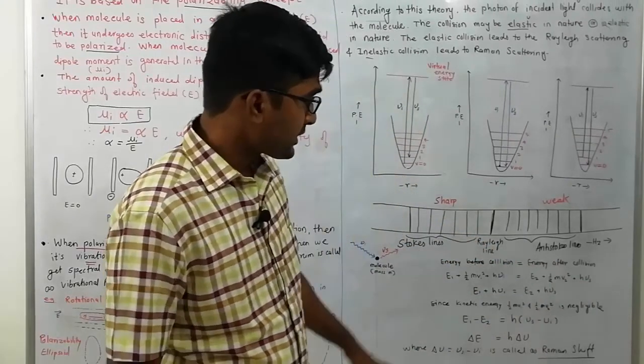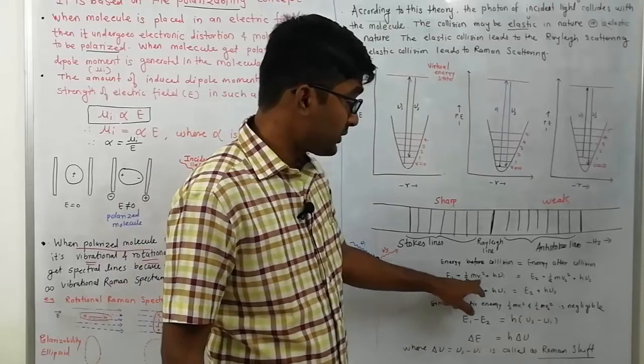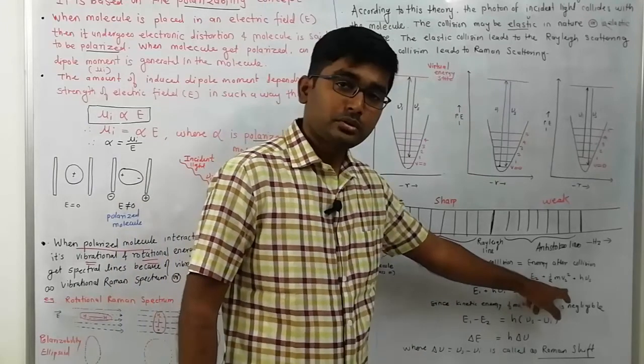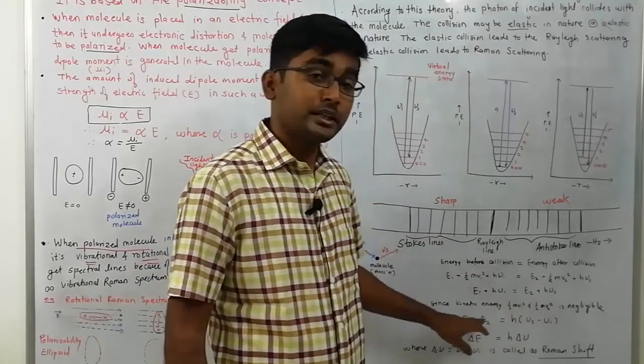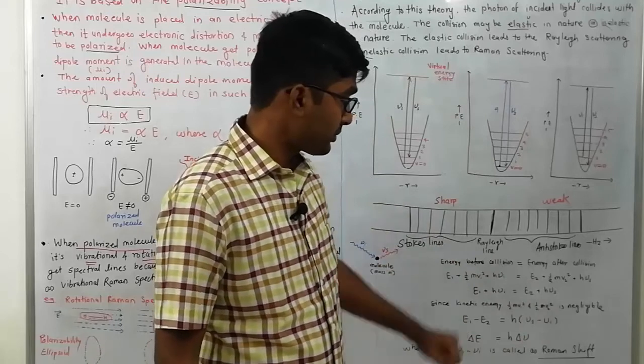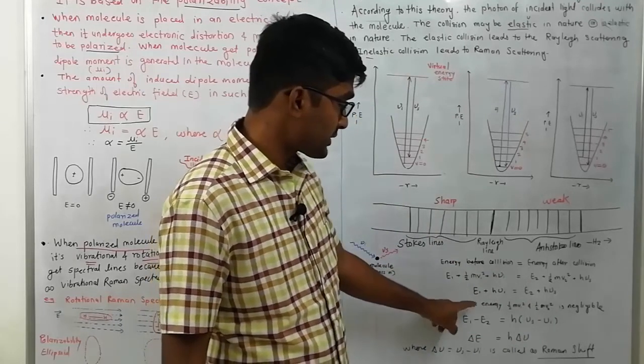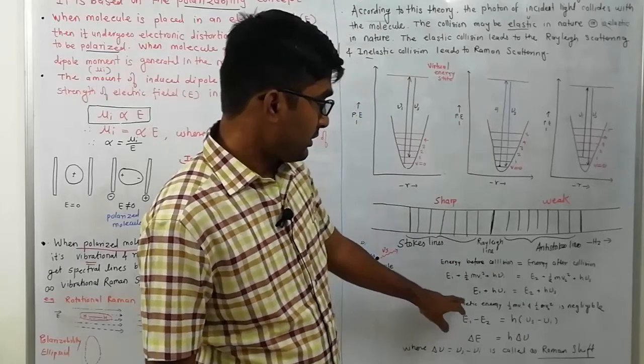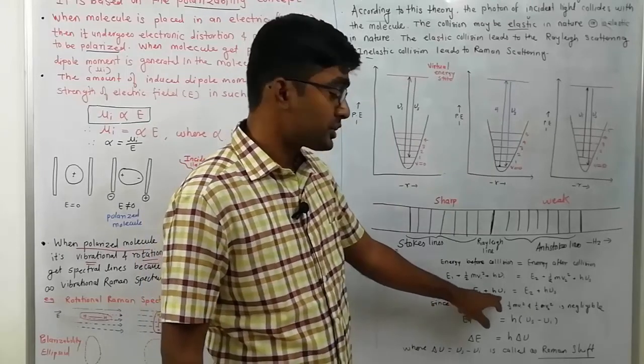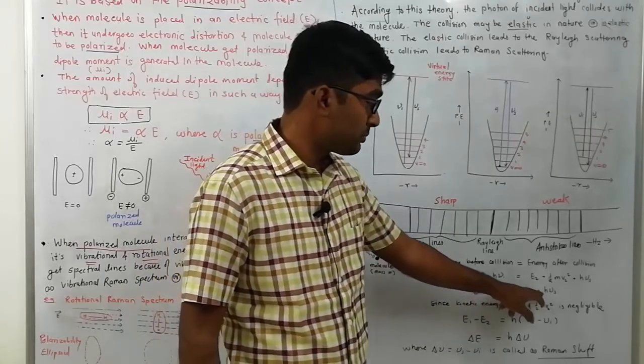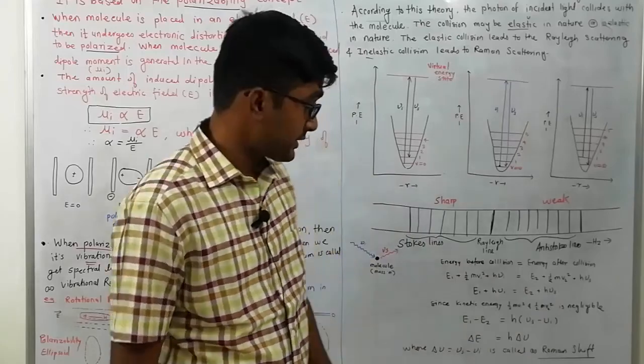Since the kinetic energies 1/2 m v1 square and 1/2 m v2 square are negligible, they are omitted from our equation, and we get E1 plus h mu I equal to E2 plus h mu s.